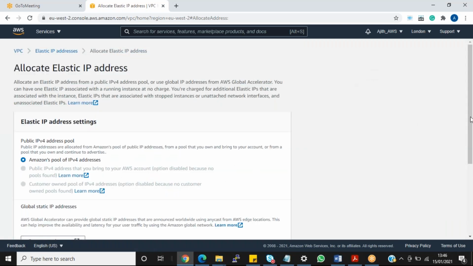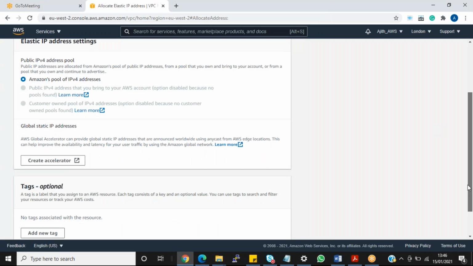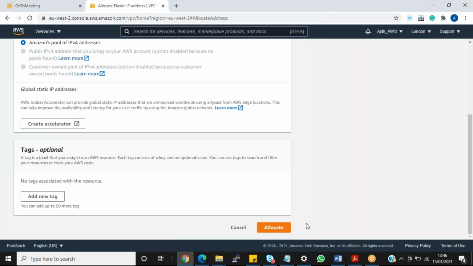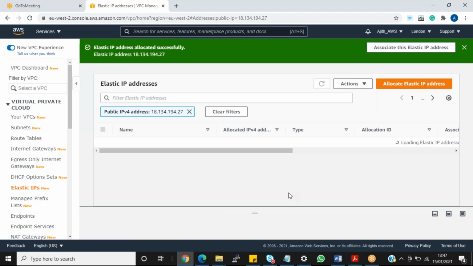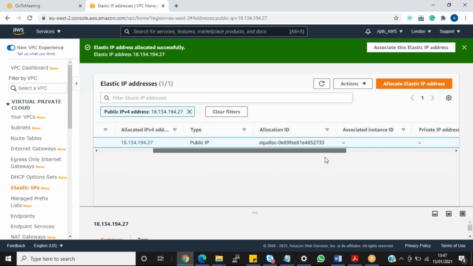Allocate new Elastic IP. Come down. Allocate. That's it, guys. Now you got one IP address. So this IP address you can allocate.